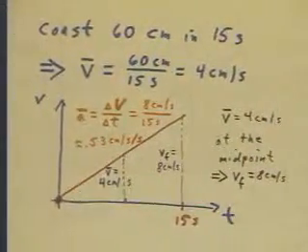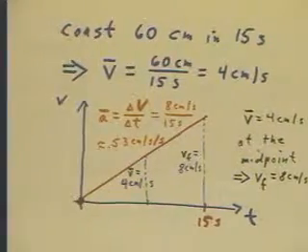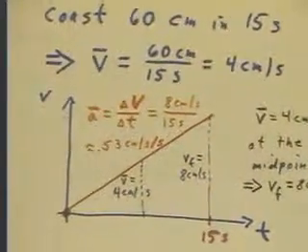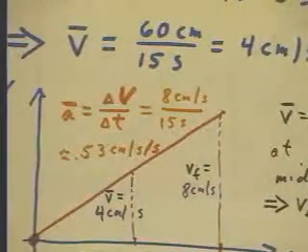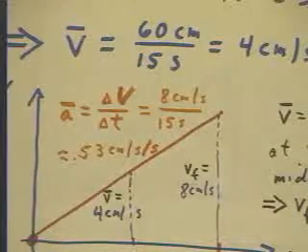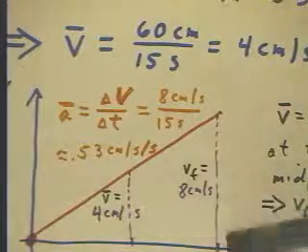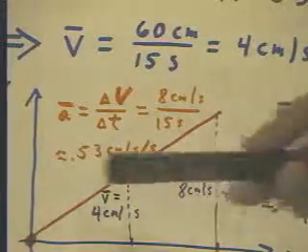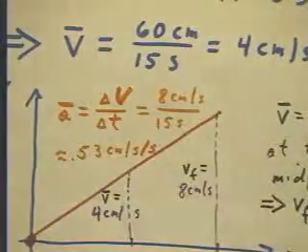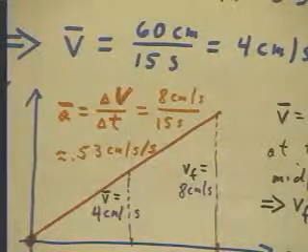We can take a little bit closer look at the graph and see how we've depicted our conclusions here, that the average velocity is 4 centimeters per second, the final is 8, the acceleration is 0.53 centimeters per second per second.